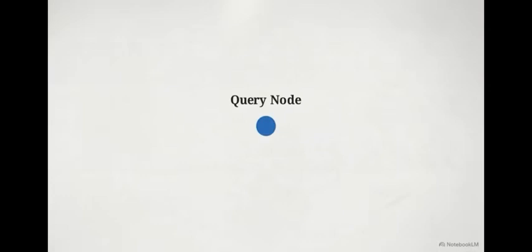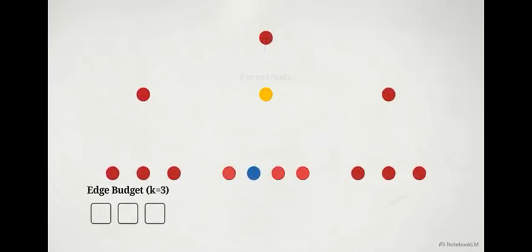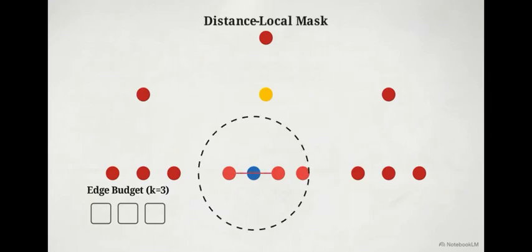The model is granted a strict allowance, exactly k active connections per query node, and it must choose how to spend them. To evaluate how well a model makes these choices, researchers test them on a synthetic hierarchy. This is a controlled, tree-structured dataset. From a central query node, we can test exactly which surrounding data points the model chooses to read.